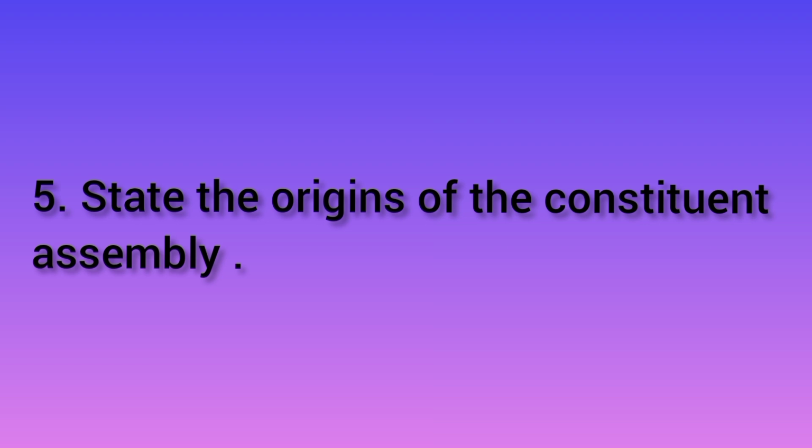Fifth question, state the origins of the constituent assembly. The Cripps Mission of 1942 gave the first scheme for a constitution making body, but it was the Cabinet Mission sent by the British government that proposed a plan for setting up of a constituent assembly. Accordingly, the Constituent Assembly of India was elected in 1946.